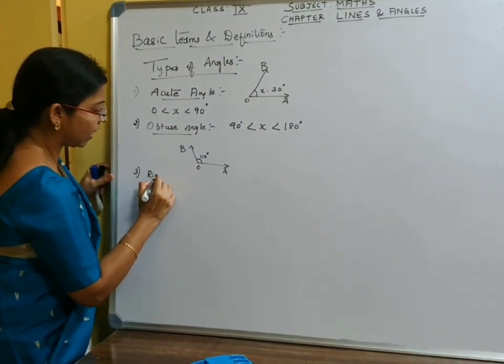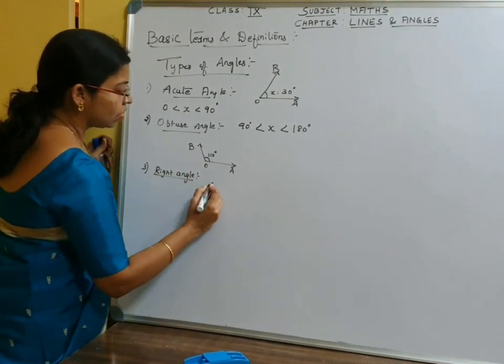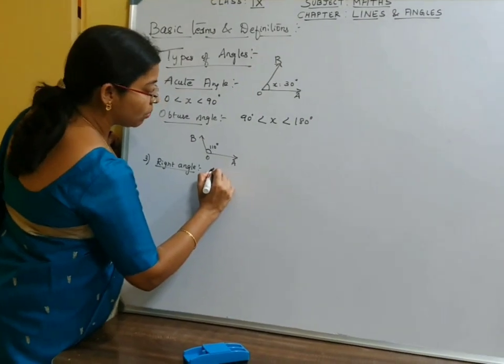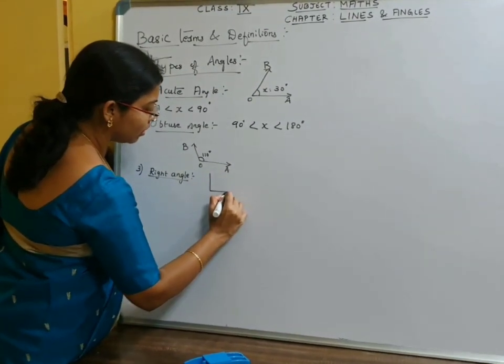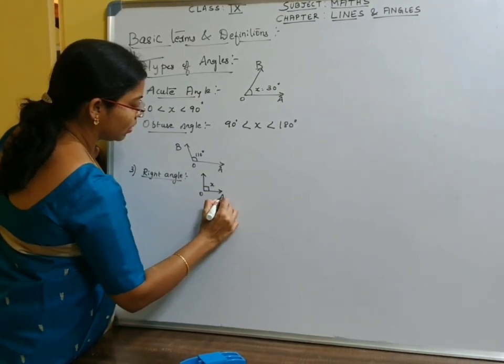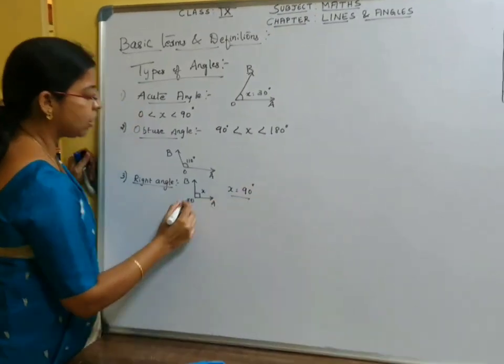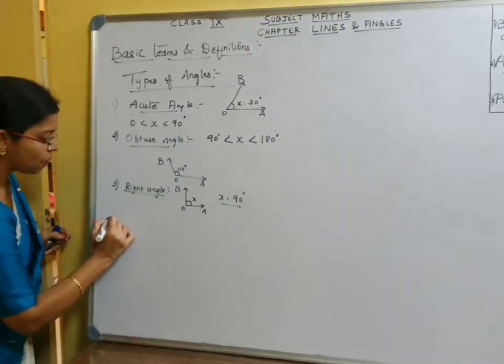What is a right angle? When the angle formed is equal to 90 degrees, we call the angle a right angle.